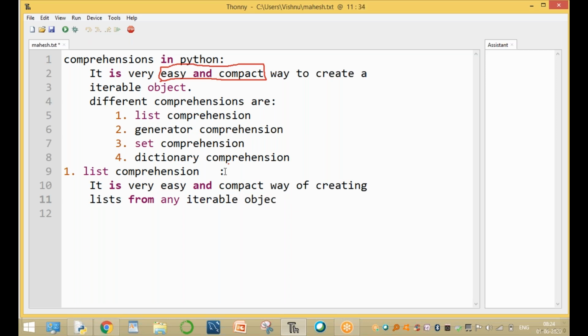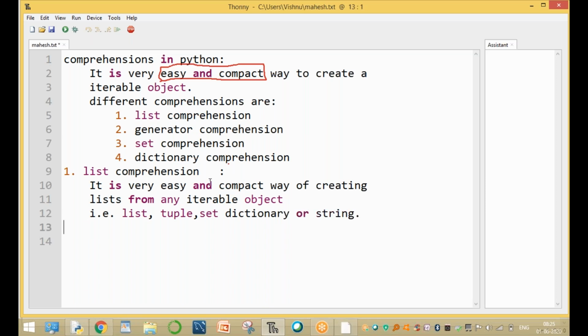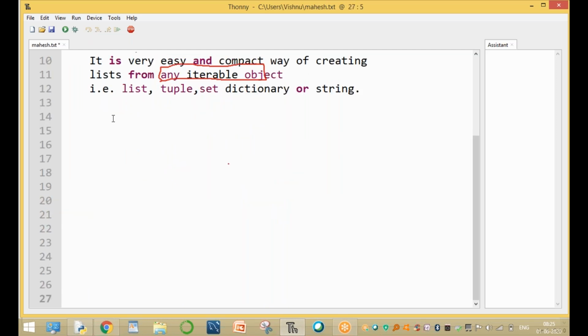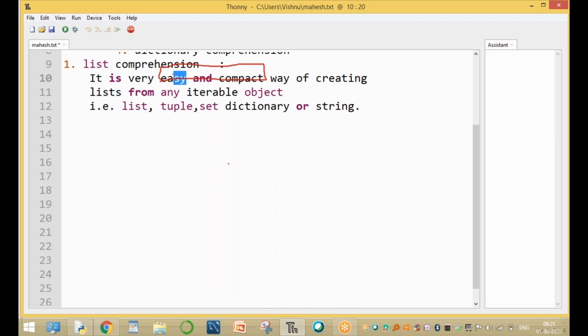Any iterable object means a list, tuple, set, dictionary or string. This is list comprehension: creating a list in an easy and simple way.